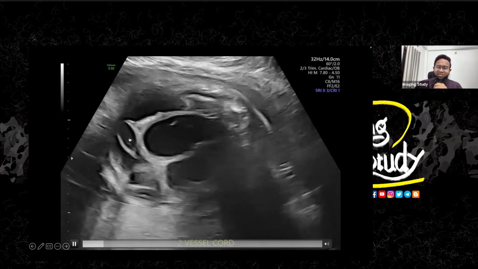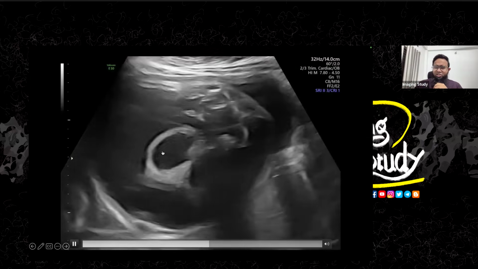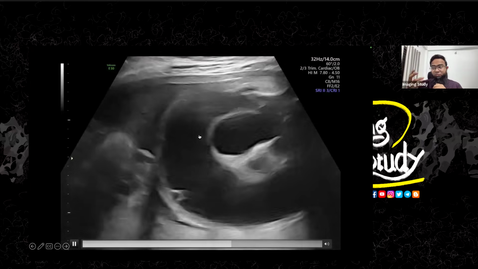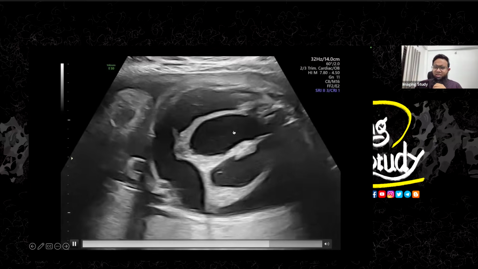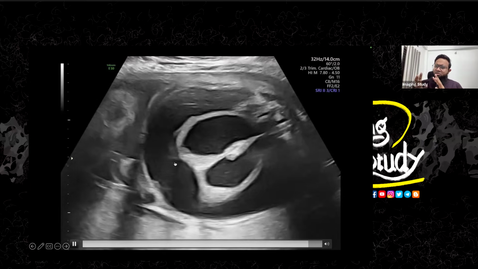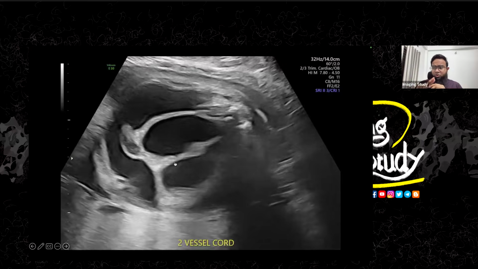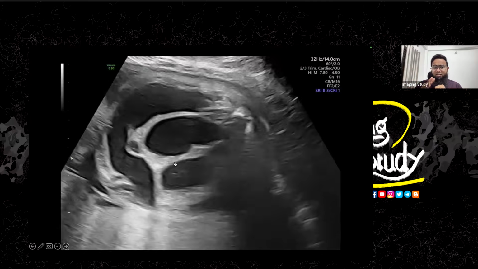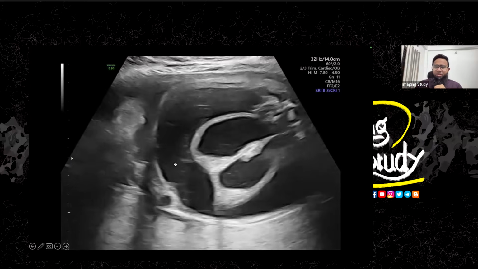Here you can see hydrometra, that is the dilated or fluid filled endometrial cavity within the uterus. This one is the uterus, and this is the large vagina with internal septum. What can be the common association? You may see a Mullerian duct abnormality like bicornuate uterus or uterine didelphys in this patient. Usually in the perinatal stage, it's a little bit difficult.